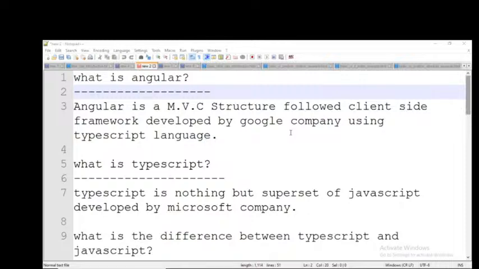Okay, then which company developed this? Google. There is a company called Google, which is a very big company, and it developed this Angular framework. By using which technology? By using the TypeScript language. So what we need to understand is that every framework is developed by using some language only, not by default. So what is the difference between language and framework? Very simple, I discussed the three points.